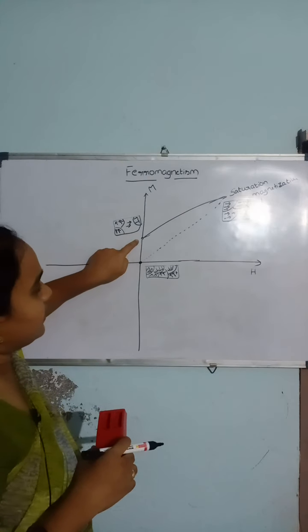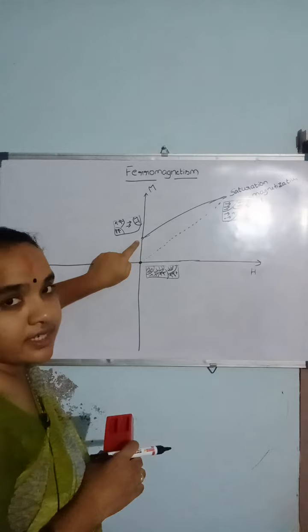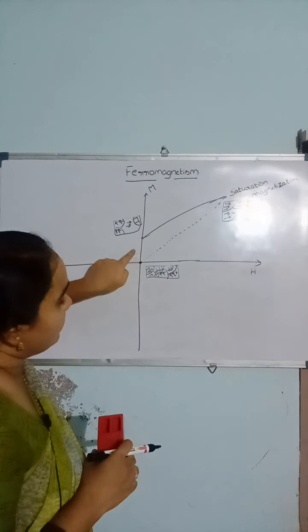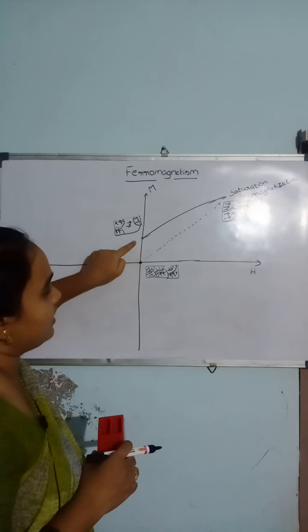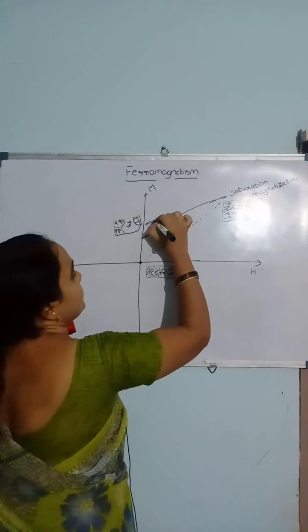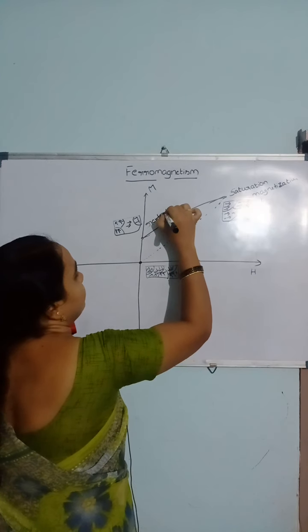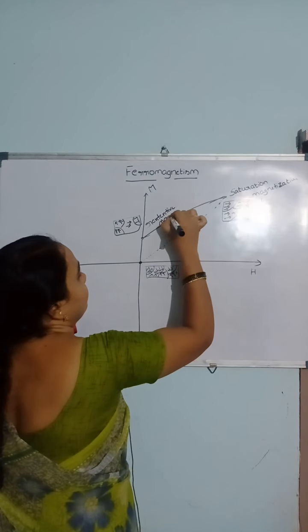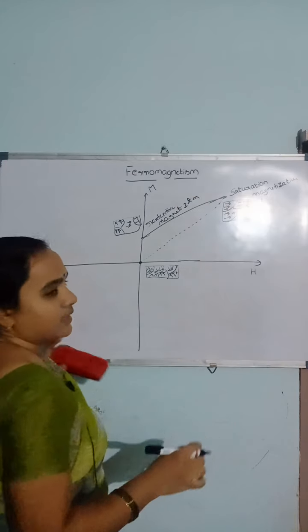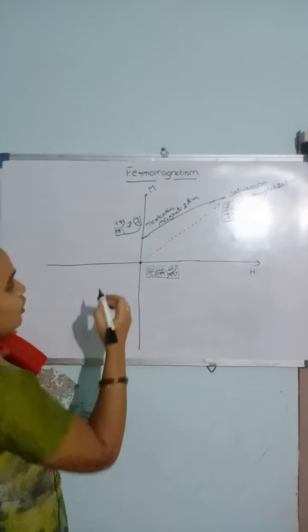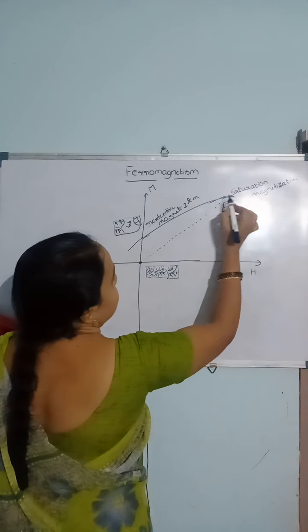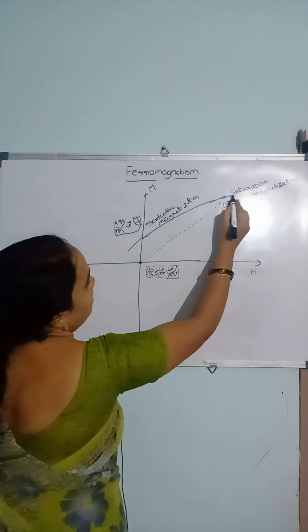This point, the existence of magnetization even in the absence of external magnetic field, is called retentive magnetization. If you further decrease the external magnetic field to negative values, this is saturation, that is almost constant here.